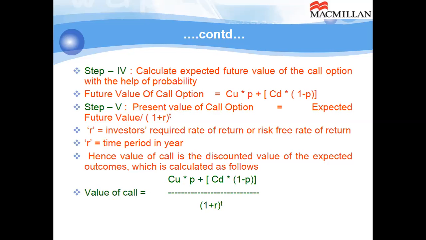So present value of call option is expected future value divided by 1 plus R. R is the investor's required rate of return or risk-free rate of return. T is the time duration in it. So value of call, finally we have a formula: CU times P plus CD times 1 minus P, divided by 1 plus R raised to the power of T.